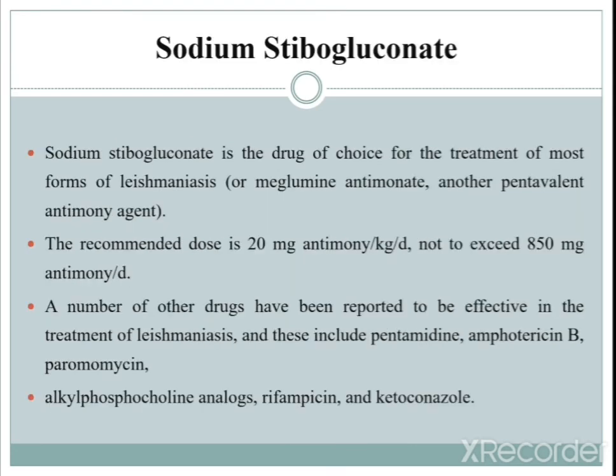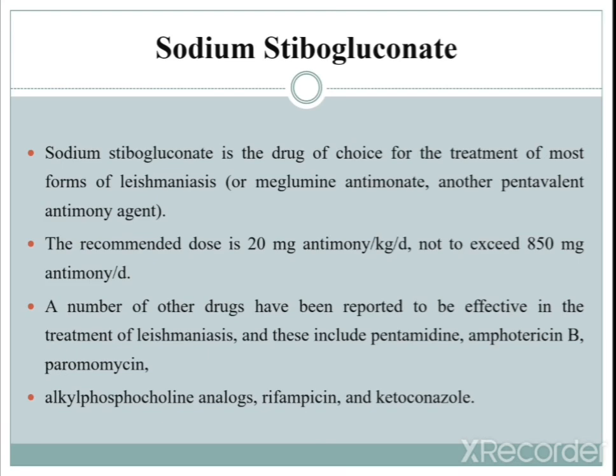Sodium stibogluconate is the drug of choice for the treatment of most forms of leishmaniasis. Meglumine antimonate and other pentavalent antimony agents are also useful. The recommended dose is about 20 mg antimony per kg per day, not to exceed 850 mg antimony per day. So, 20 mg is sufficient.